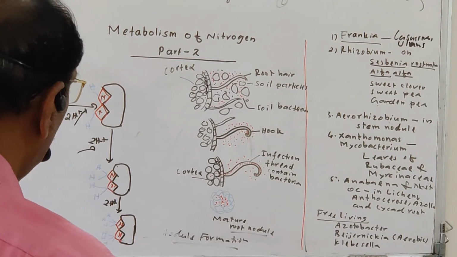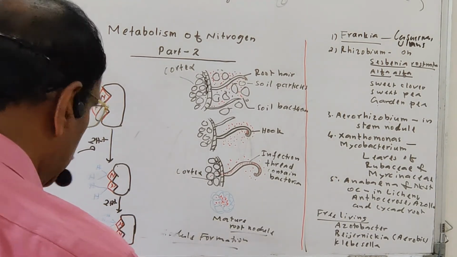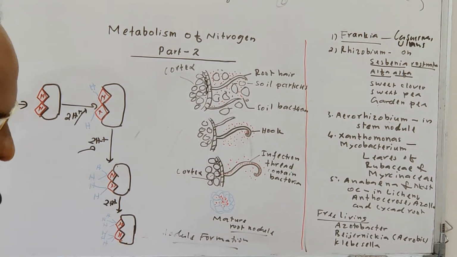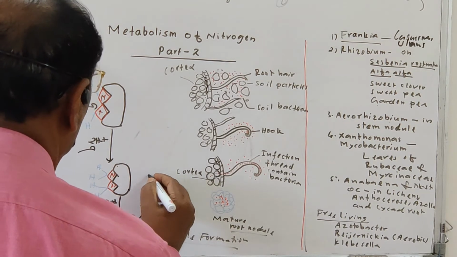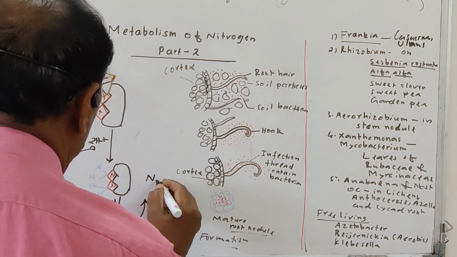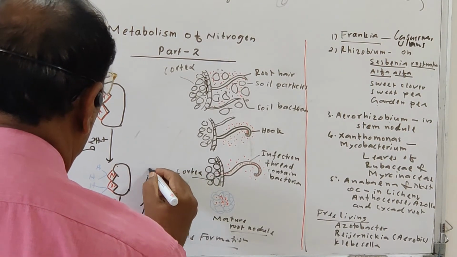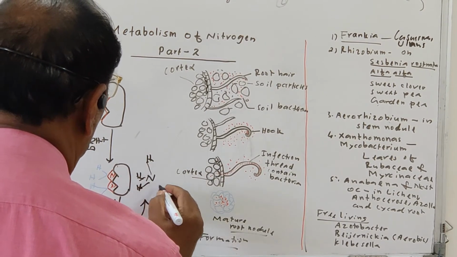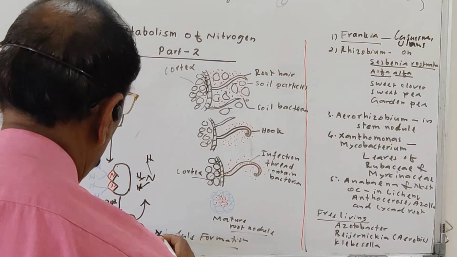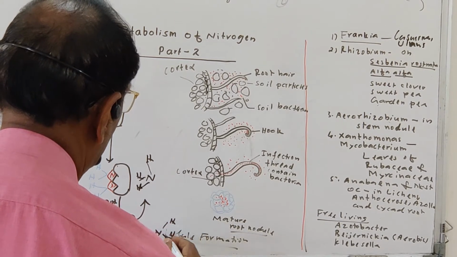Now NH3 is formed, and thereafter it will separate. So the enzyme product is formed. The product is moving outside. What is the product? NH3.